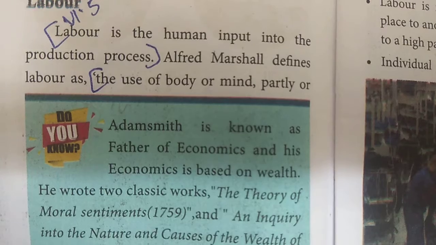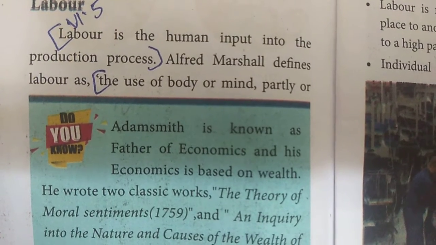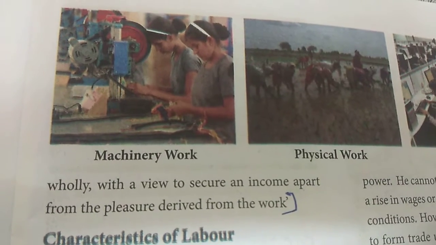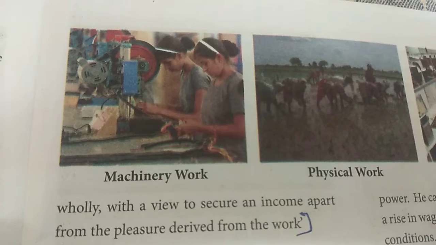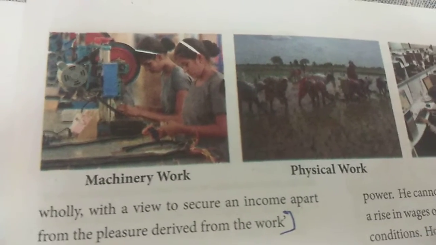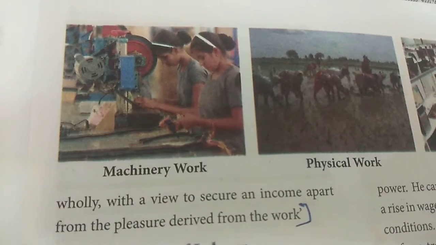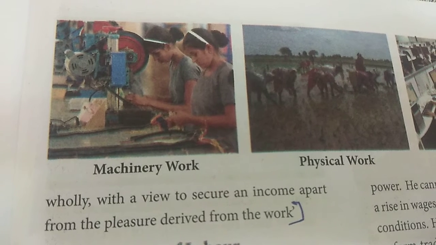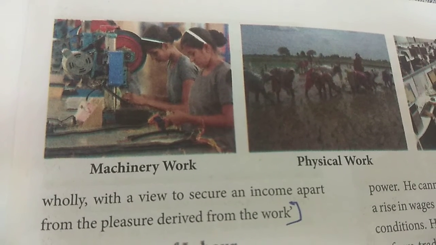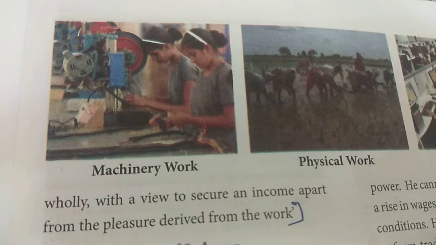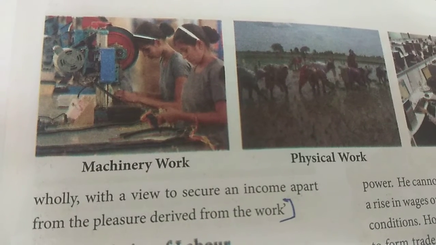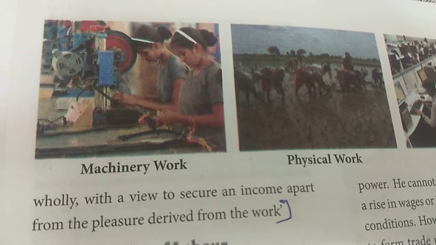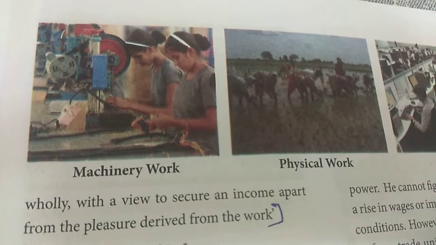Okay. So the use of body or mind partly or wholly with a view to secure an income apart from the pleasure derived from the work. So this is from page number 190. Okay, just see that. Labor is the human input into the production process, and the use of body or mind partly or wholly with a view to secure an income apart from the pleasure derived from the work. That is called labor.